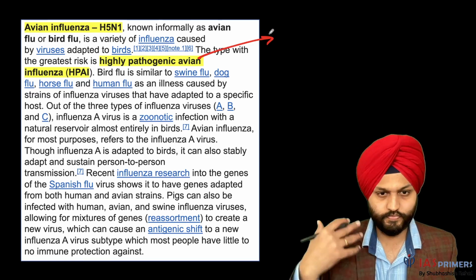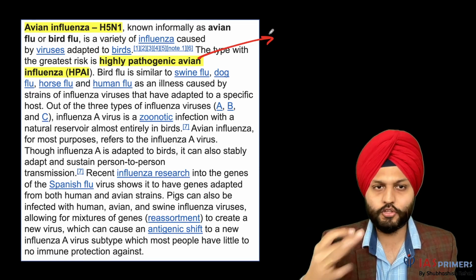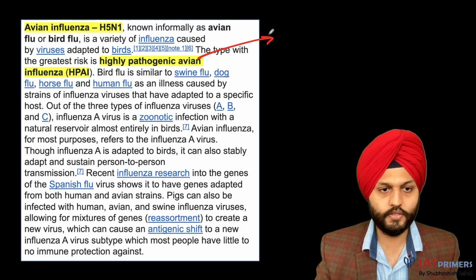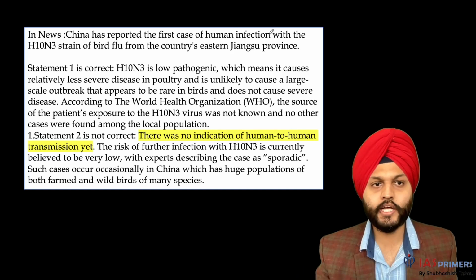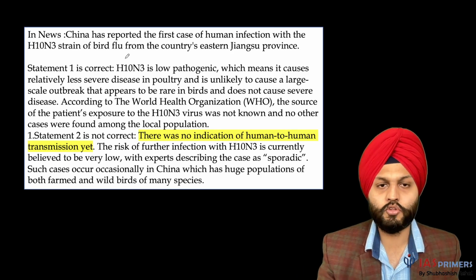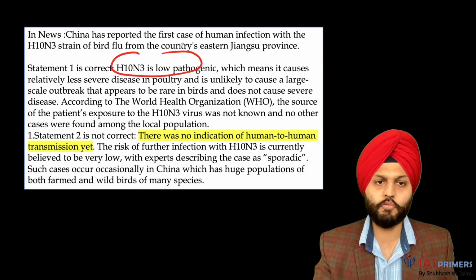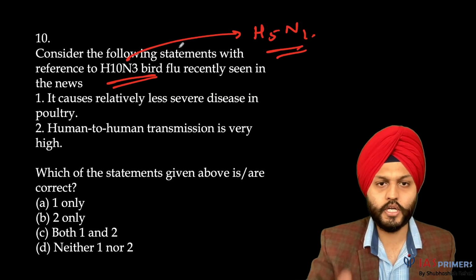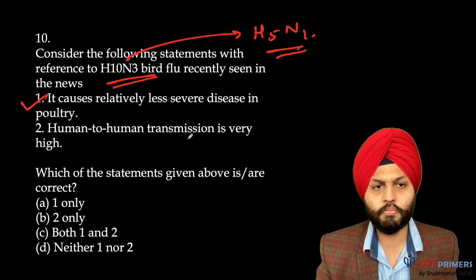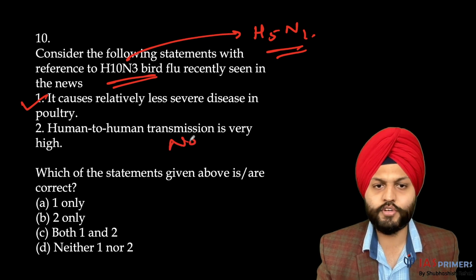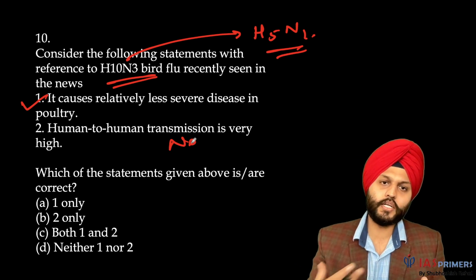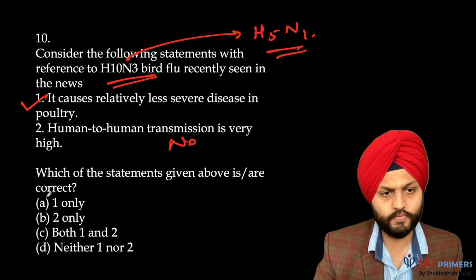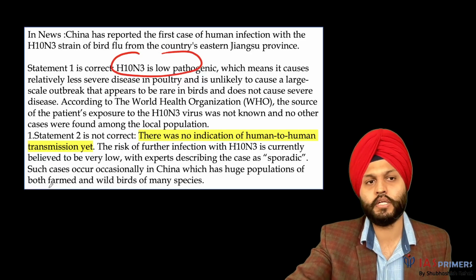That means it spreads. It's very, very contagious, basically. And human to human transmission is also there. But when we see H10N3, which was recently there, this is low pathogenic. So it doesn't spread very easily. So statement 1 is correct. And is human to human transmission very high? No. If it is spreading less, no. We don't have much evidence. It's basically birds to animals that can happen, but not human to human. So A, 1 only, is the answer.